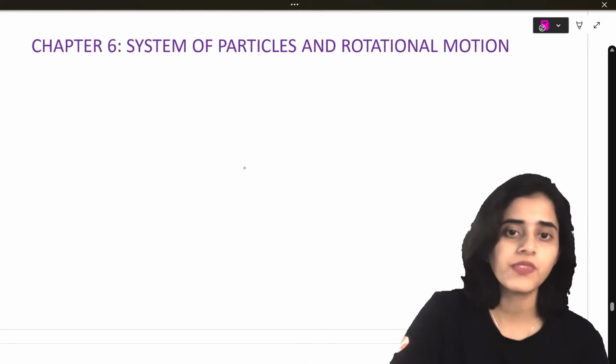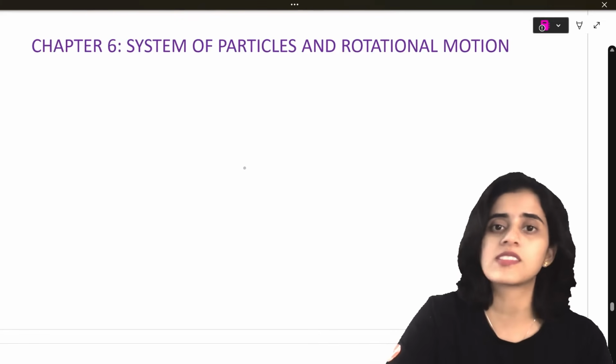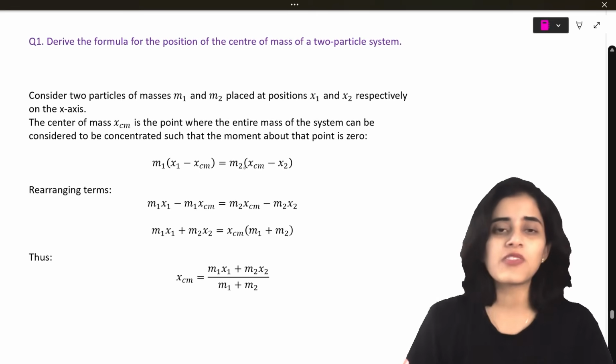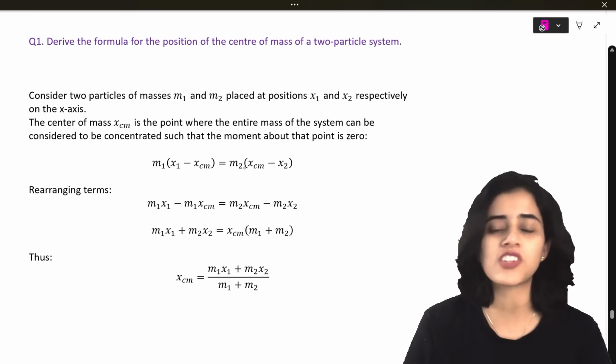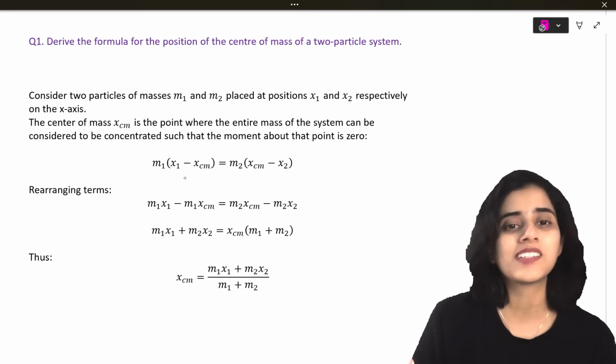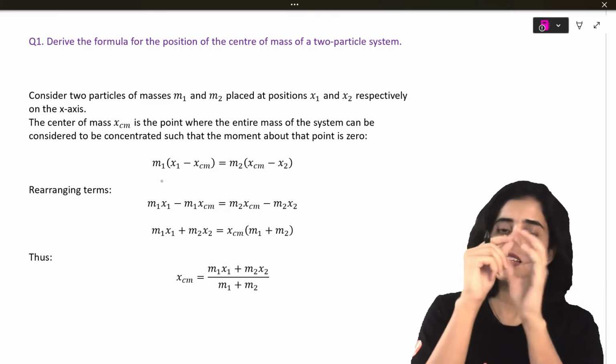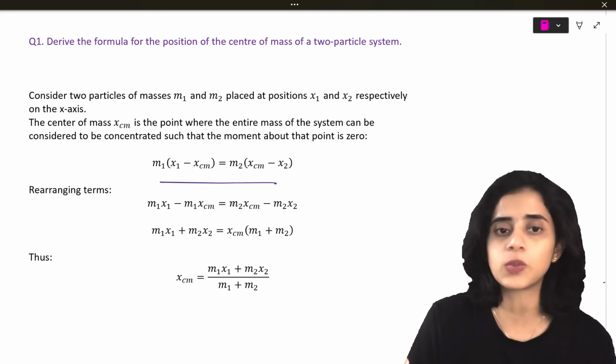Okay. Chapter 6. System of particles and rotational motion. Question number 1. Derive the formula for the position of center of mass of a 2-particle system. What we're going to take from the center of mass till points x1 and x2, we'll take the equation.